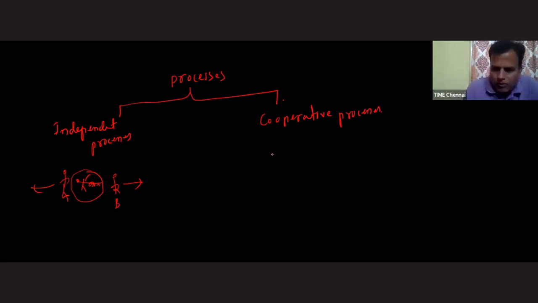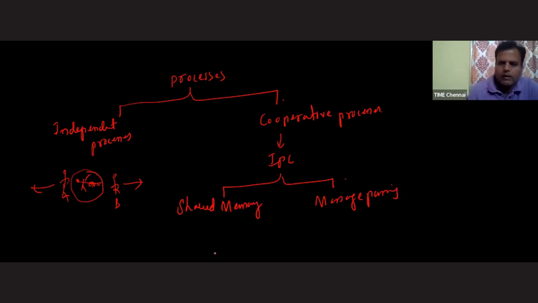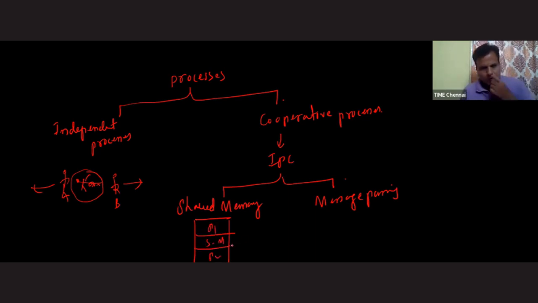Okay, fine. Now, to control these cooperative processes, we have a mechanism called IPC, inter-process communication. Okay, and inter-process communication is classified into two parts. The first one is shared memory, and the second one is message passing. Shared memory means what, sir? This is the main memory. Process P1 is there, process P2 is there. Process P1 keeps something inside the shared memory, and process P2 consumes from that area of memory. So this is main memory.